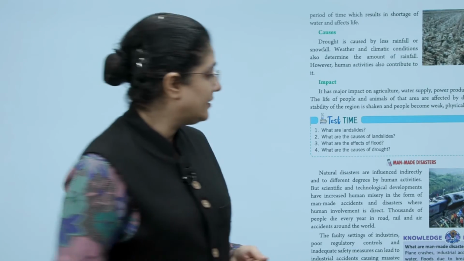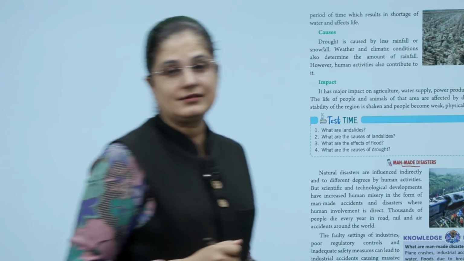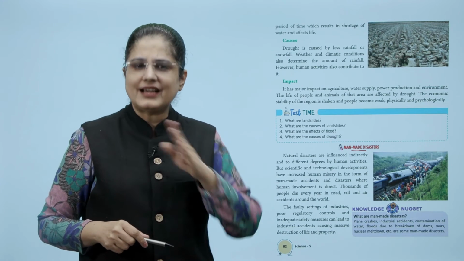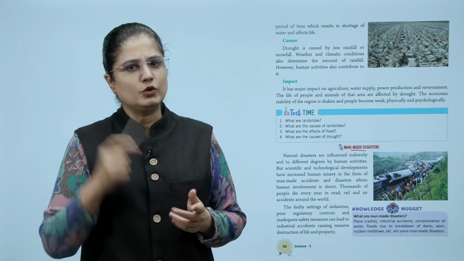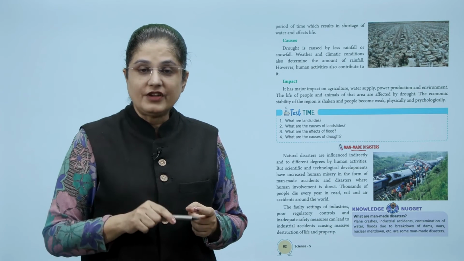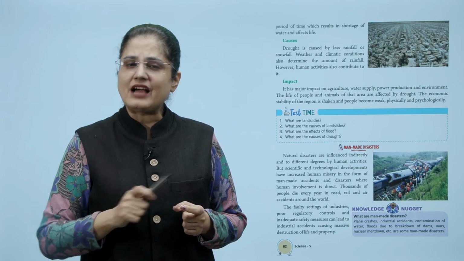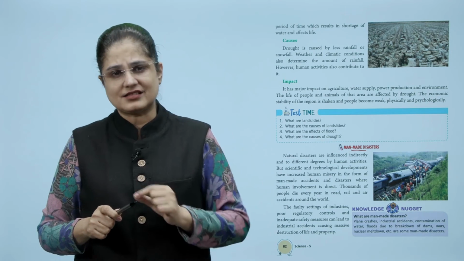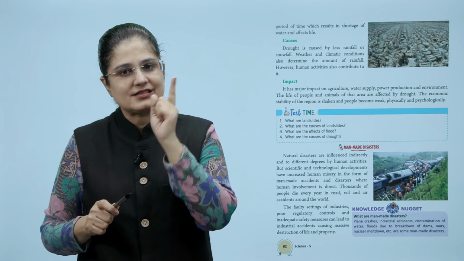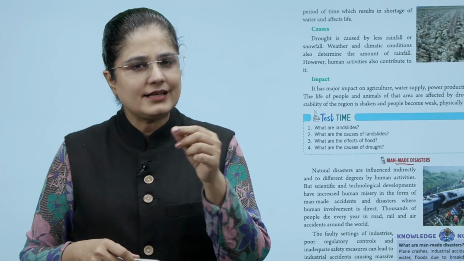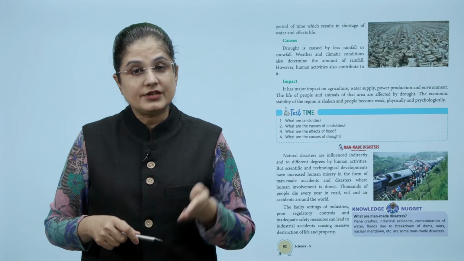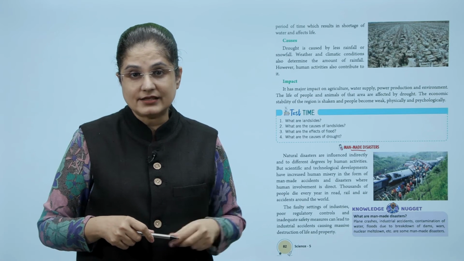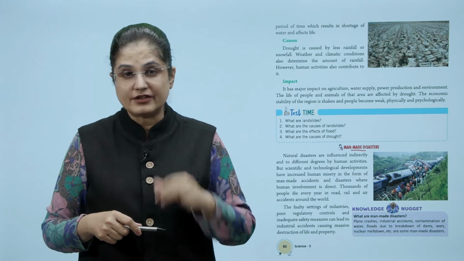Let us now study man-made disasters. Now, natural disasters are influenced indirectly and to different degrees by human activities. But scientific and technological developments have increased human misery in the form of man-made accidents and disasters where human involvement is direct. So, the faulty settings of industries, poor regulatory controls and inadequate safety measures can lead to industrial accidents causing massive destruction of life and property.